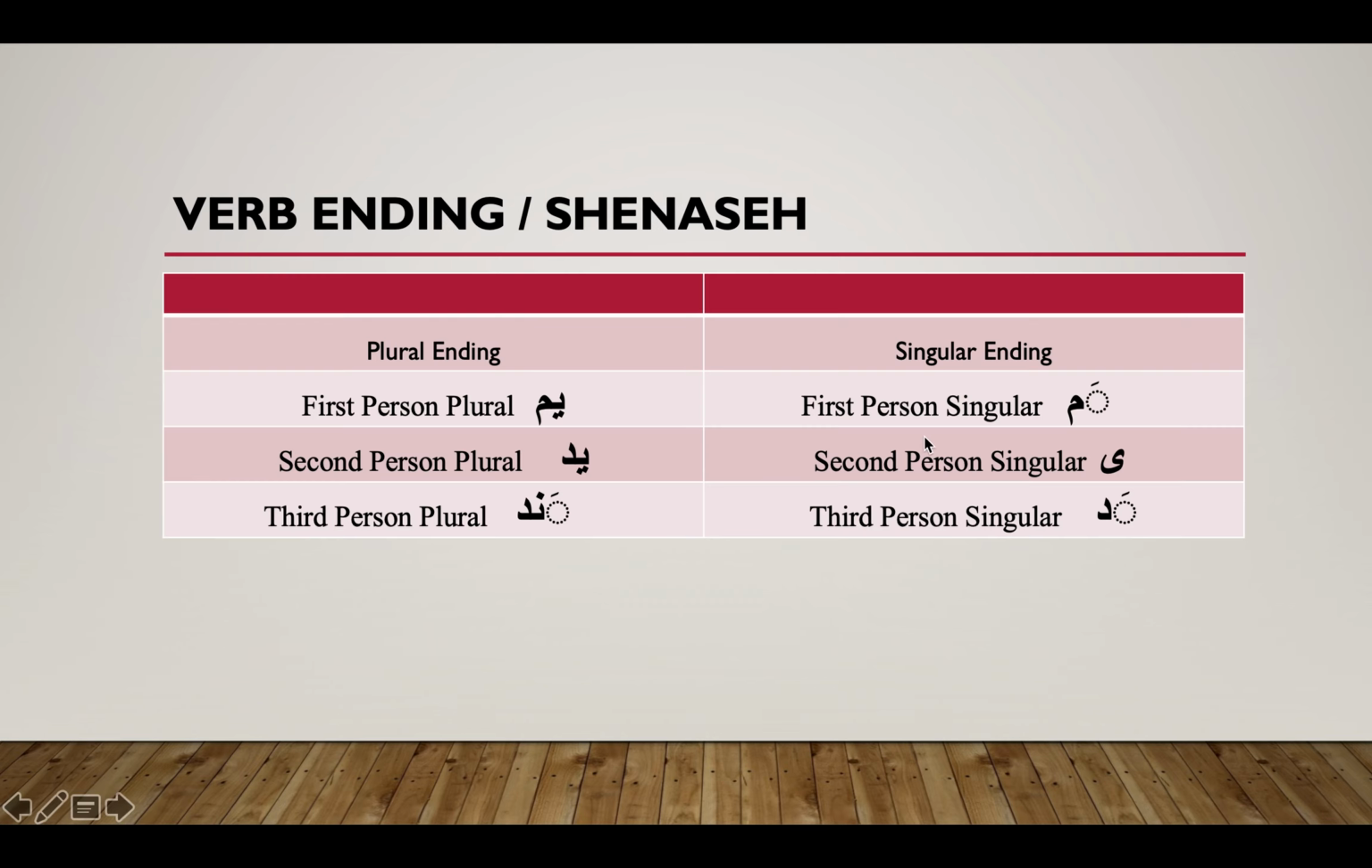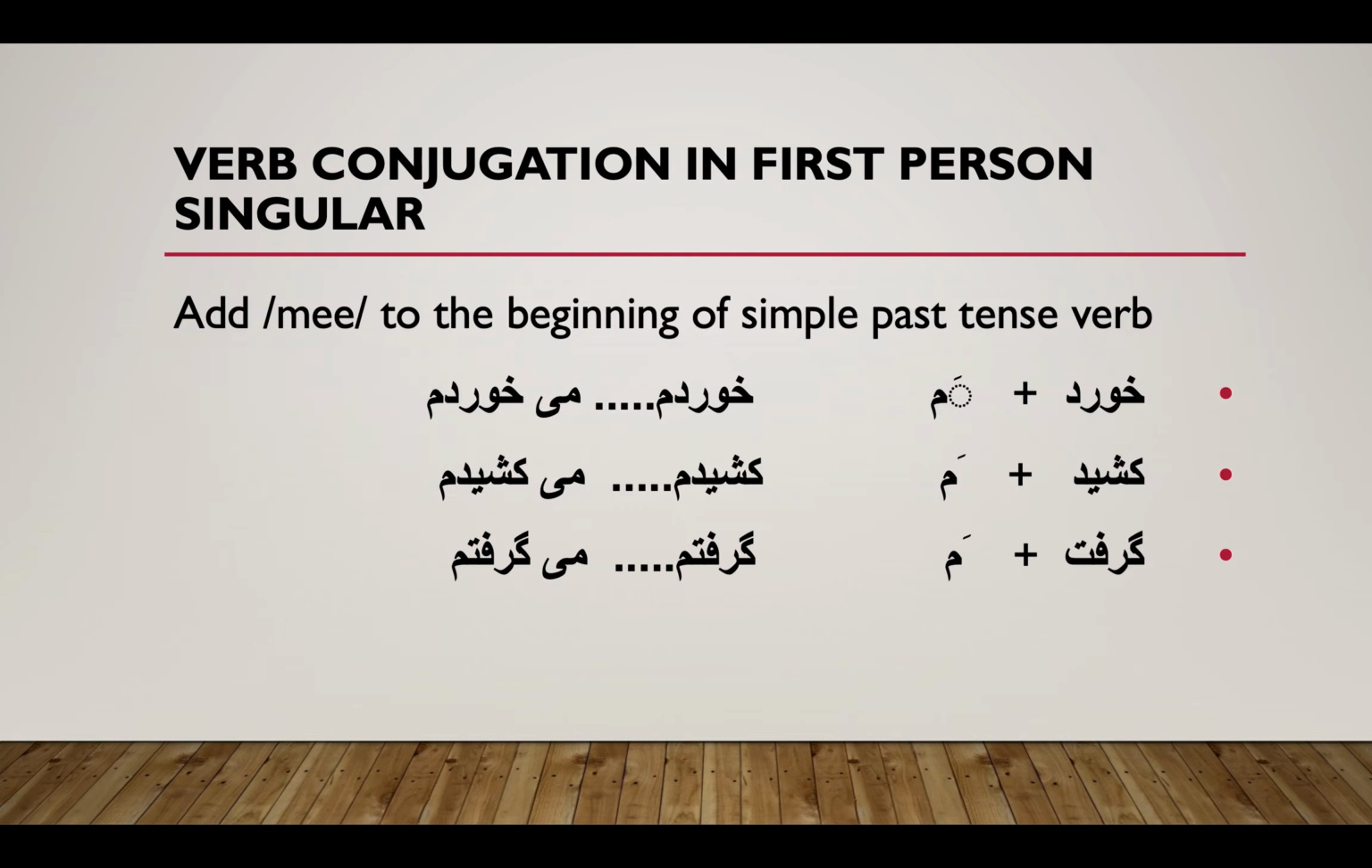Here these are the personal endings. Personal ending means شناسه, means IDs for first person, second person, third person, singular, and first person, second person, and third person, plural. So I have to add all these based on the doer or the subject of the action, and to the end of the past stem.